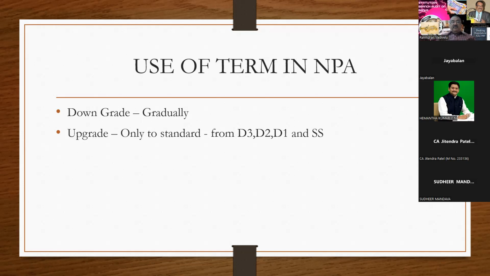Here, I have a very good case study. This will be useful. How to face the NPA pressure, I'll tell later. But in one of the cases, I identified something around 34 crores in NPA in one of the branches. I'll start from the basics.